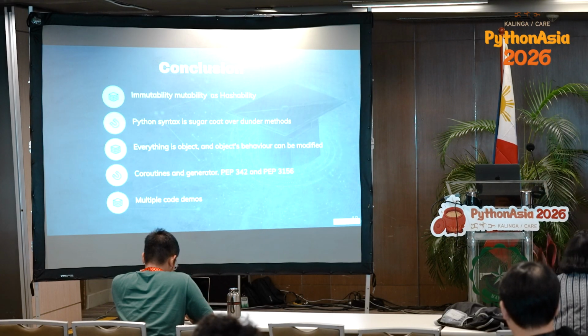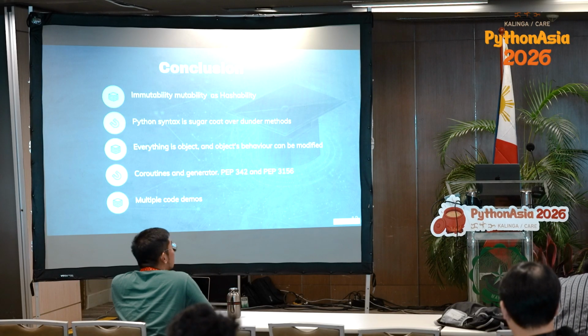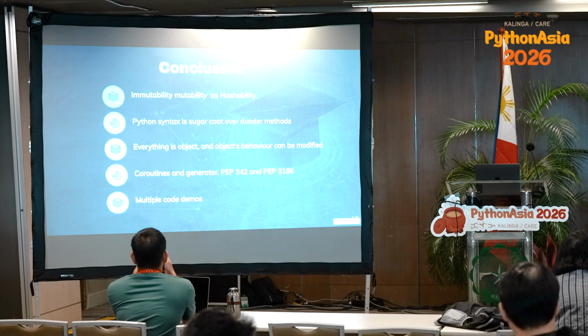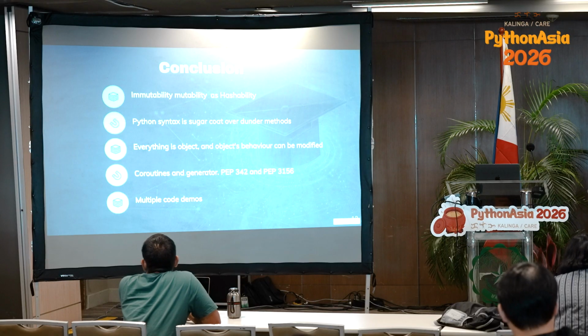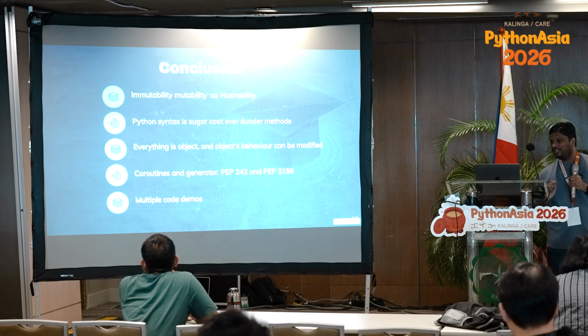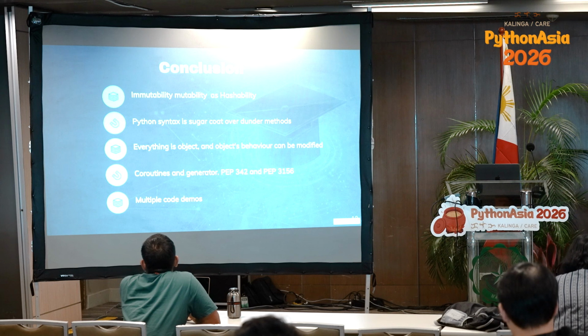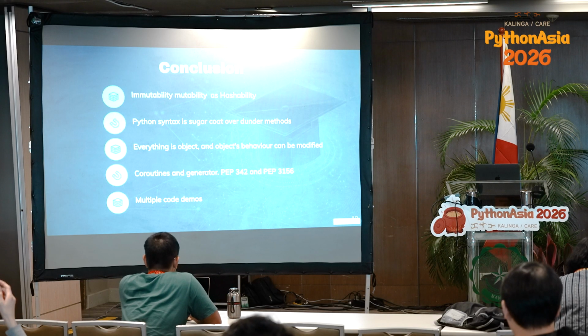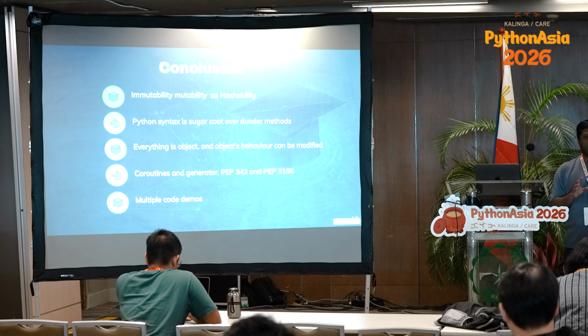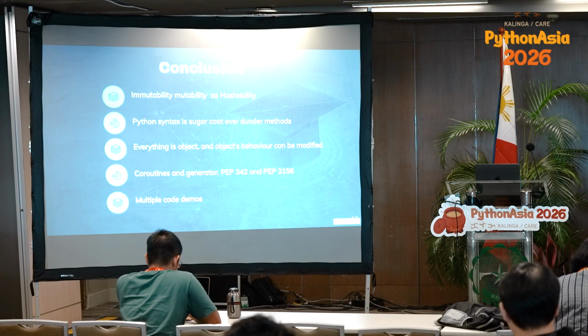So what did we learn? Immutability and mutability are side effects. The base thing is hashability. We have to look at hashability. And if we make something hashable, it automatically becomes kind of immutable. Second thing, all the dunder methods are the basic backbone. All the syntax that we have, plus, for, if, try, except, with, everything, all these are just sugarcoat over the dunder methods. So I can write a pure Python program without any of the syntax just by dunder methods, but practicality beats purity. That will be pure Python, but it's not practical.